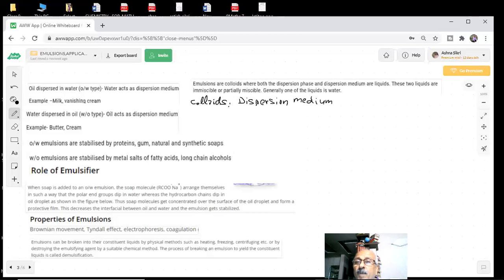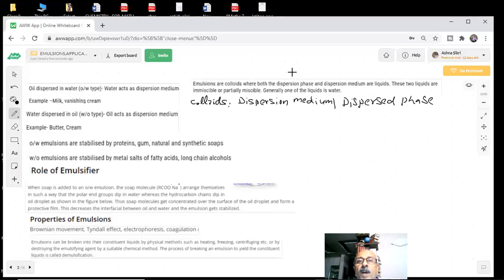The dispersed phase is distributed inside the dispersion medium. So you can have water and put some drops of oil. What will be the result of that? We are going to get an emulsion, which we call an oil in water type of emulsion.